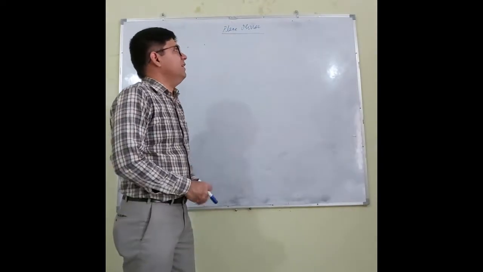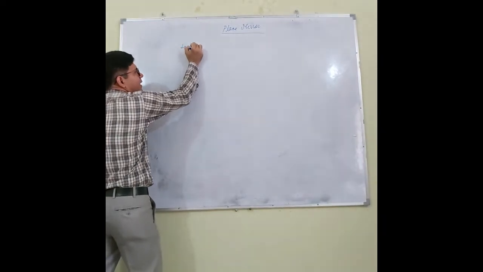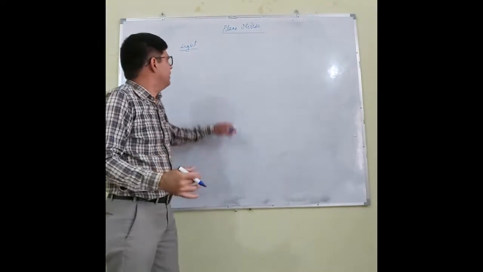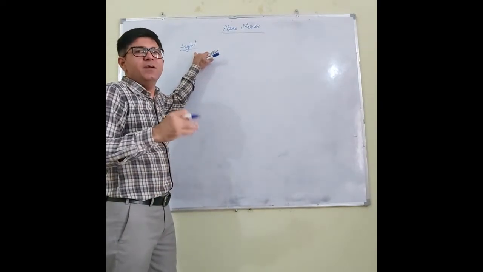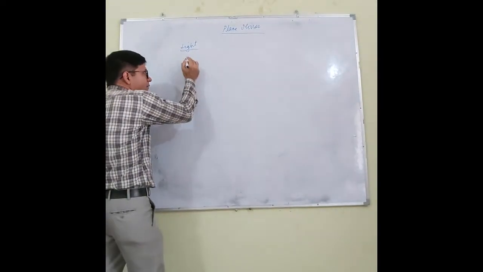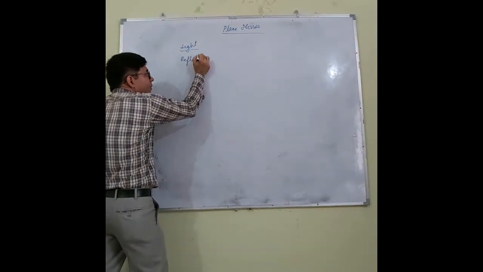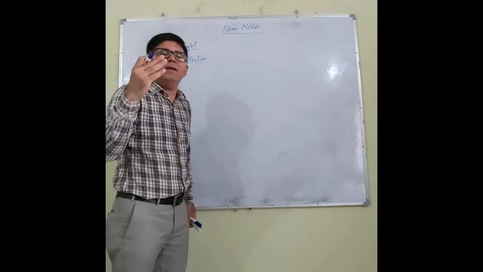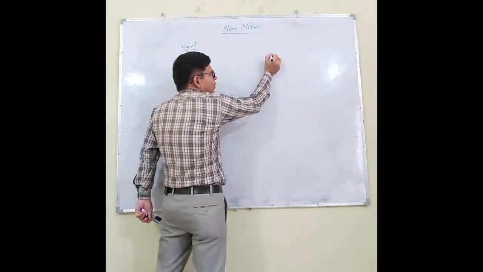In the previous lecture, I discussed light. Let me recapitulate what we have done in the previous lecture. Light is a form of energy which enables us to see the objects. And after that, we discussed the reflection. Reflection means bouncing back of light from a surface, and there were two laws of the reflection.